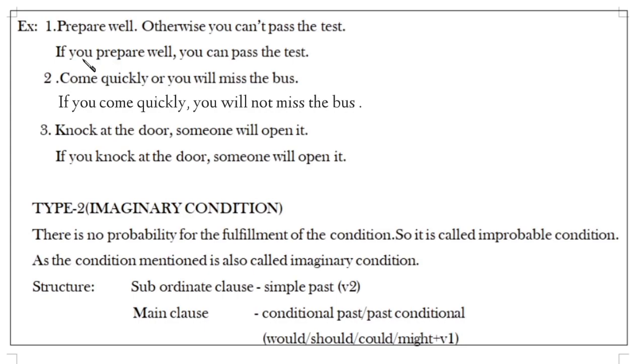"If you prepare well", what is it? It does not give complete meaning. It gives only half meaning. So it is called a subordinate clause because it doesn't give complete meaning. It must depend upon another clause, otherwise this sentence will not give complete meaning. So this is called a subordinate clause and also called an if clause. We are connecting these two clauses with the word "if", so it is called an if conditional clause.